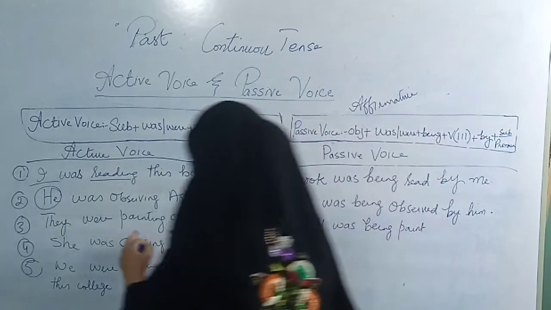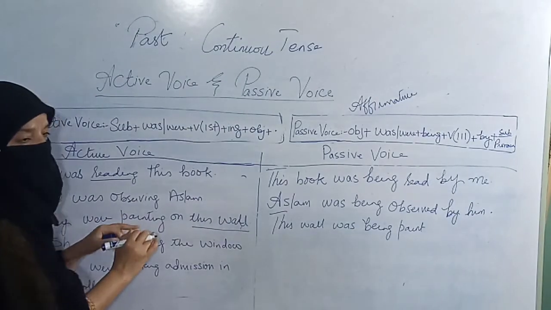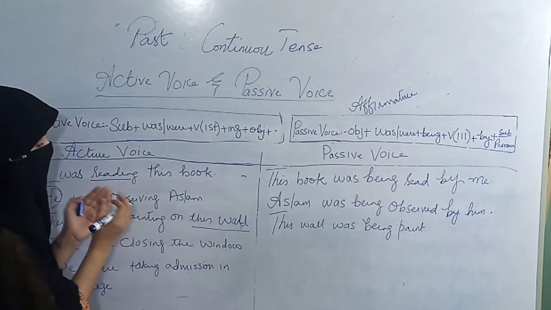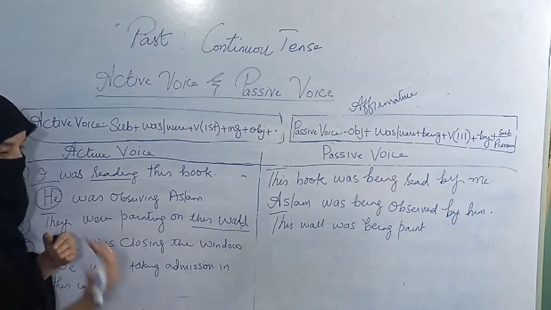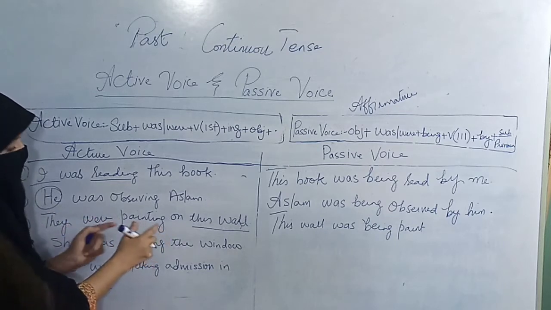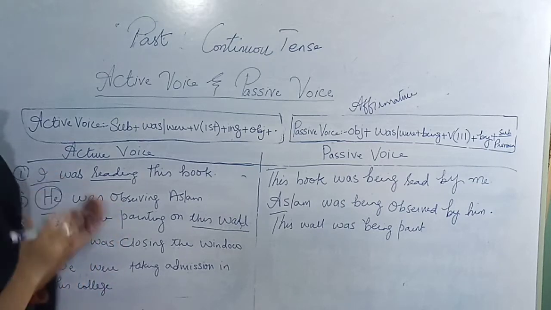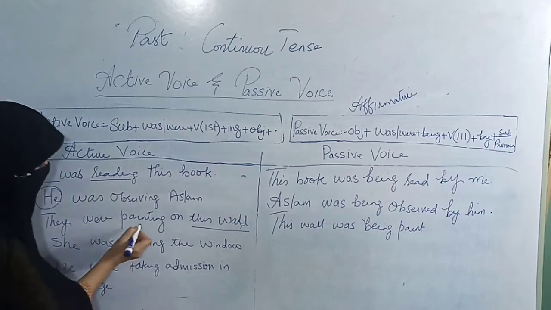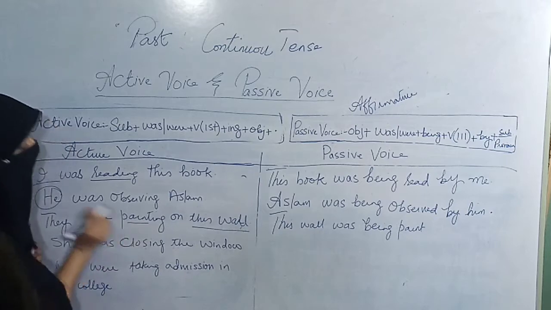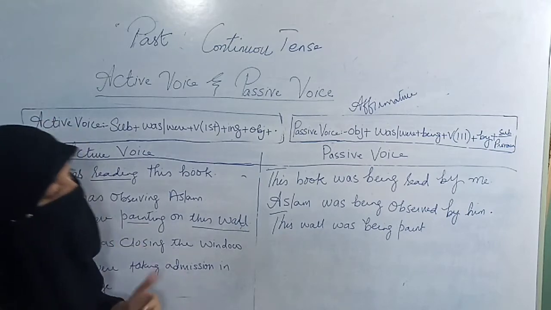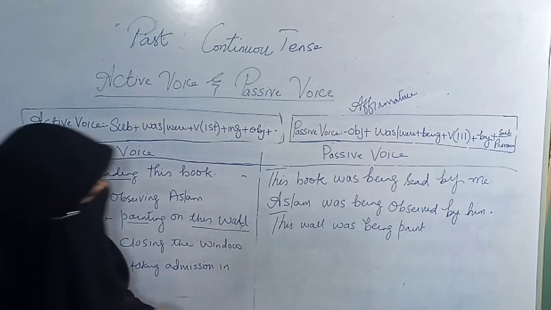Why painted? Because the verb is painting. Actually the verb's first form is paint, because here ing has been written, that is why it has become painting, but you have to apply the third form of the verb. So the first form is paint, the second form is painted, and the third form is also painted.